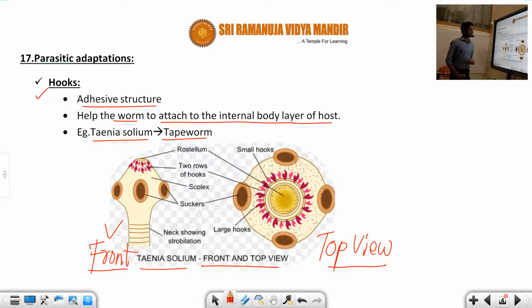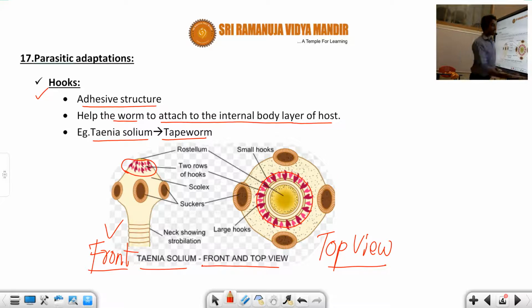You can observe where the hooks are. This is the hooks, the red colored part. So the hooks are an adhesive structure. They attach to the internal body layer of the host. Hooks are designed for attachment only.